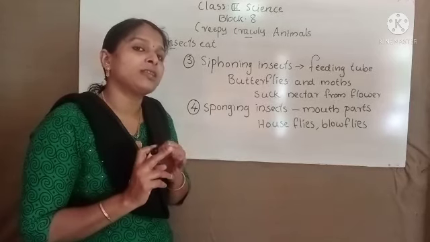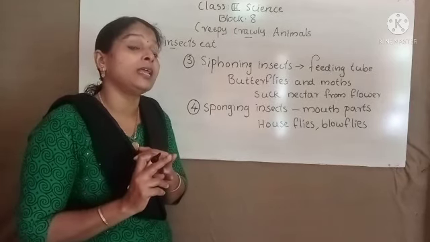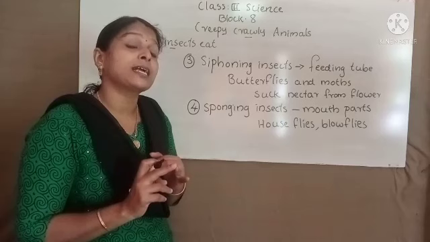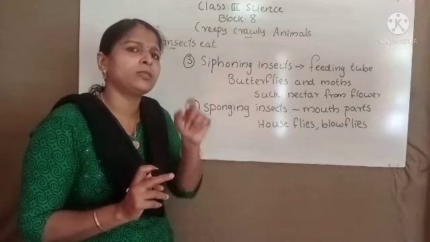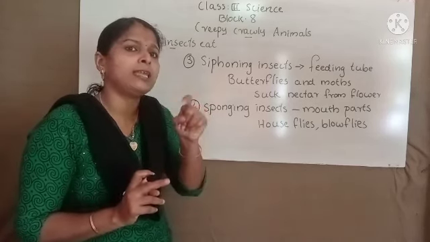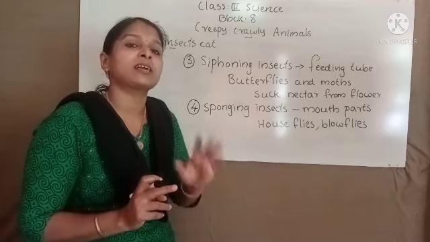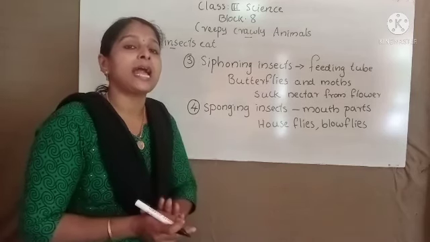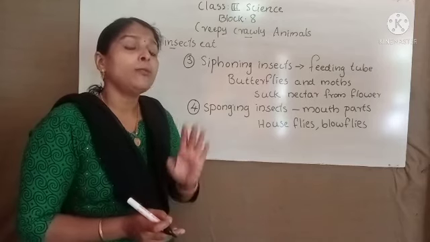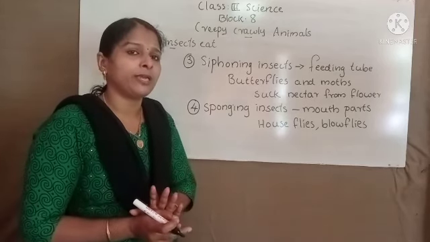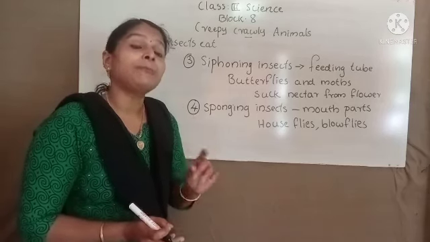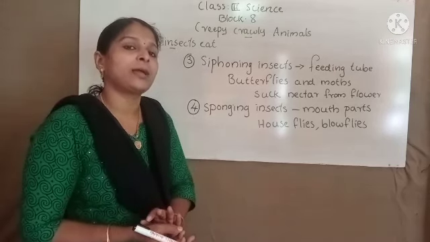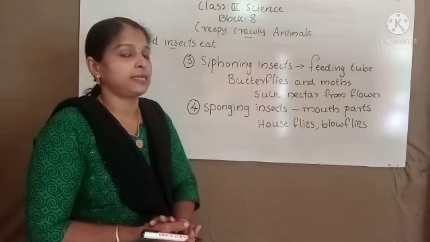Then second group of insects are piercing and sucking insects. Piercing and sucking insects have a feeding tube in their mouth. On the feeding tube there is a needle, and with that they suck food. Examples for these piercing and sucking insects are mosquitoes and aphids. Mosquitoes suck blood from the human body and aphids suck sap from plants. This is the food habit of piercing and sucking insects.